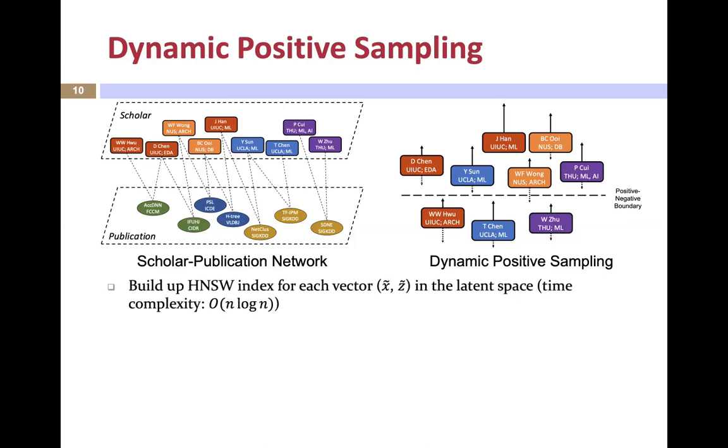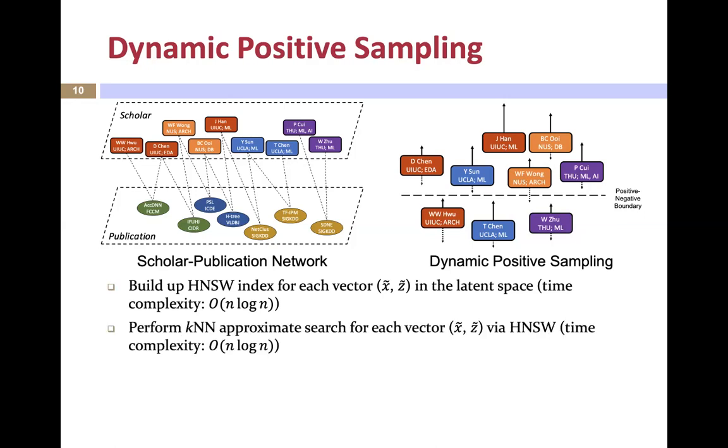To save the time complexity, we resort to HNSW for KNN search. HNSW is an efficient method for KNN search, and its complexity is only big O n log n, which is far smaller than the big O n square complexity of most dynamic negative sampling methods. However, such complexity can only be achieved for low-dimensional vectors. So we introduced the autoencoder transforming kernels to reduce the embedding dimension to a smaller value.